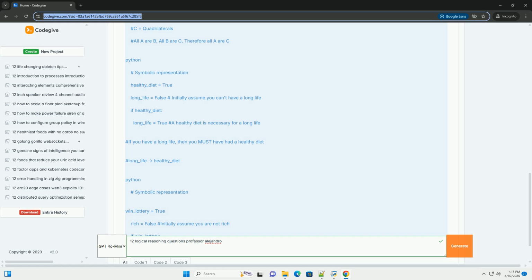2. The 12 logical question types. Let's now explore 12 question types in the realm of logical reasoning. 1. Strengthening arguments. Concept: these questions ask you to identify an answer choice that, if true, would make the argument more convincing or likely to be true. The goal is to find something that directly supports the connection between the premises and the conclusion.